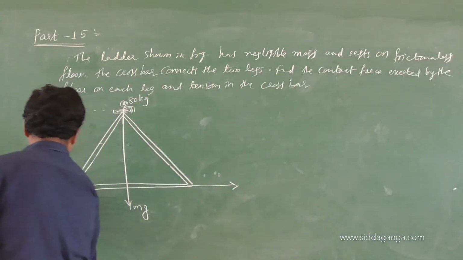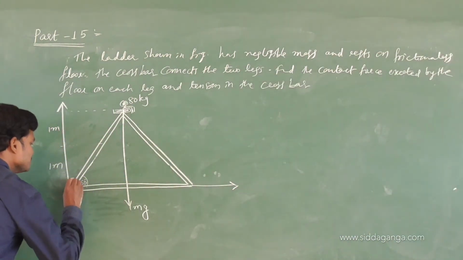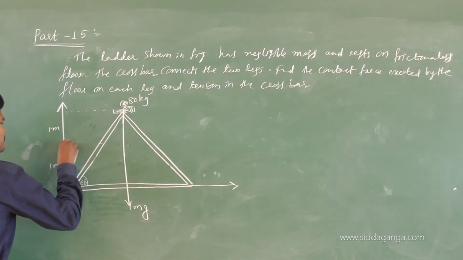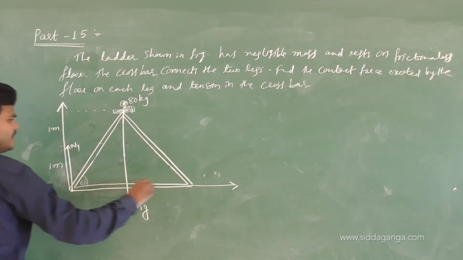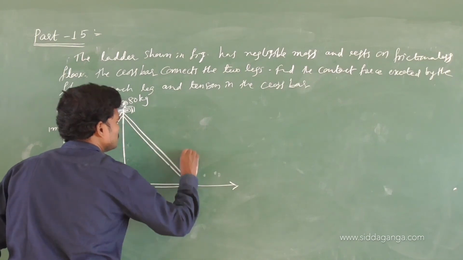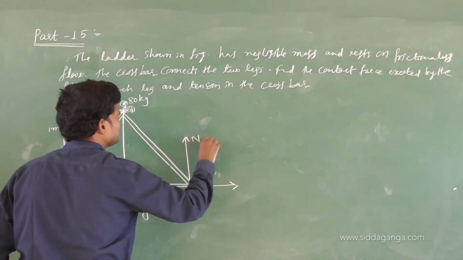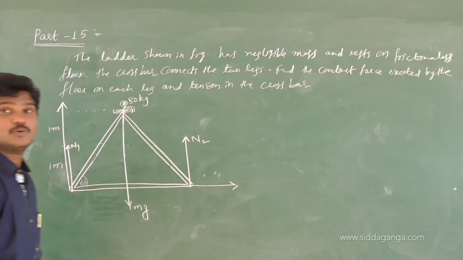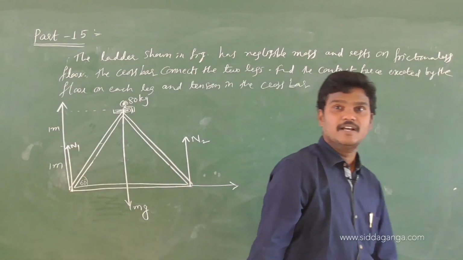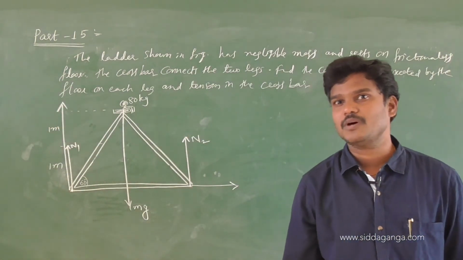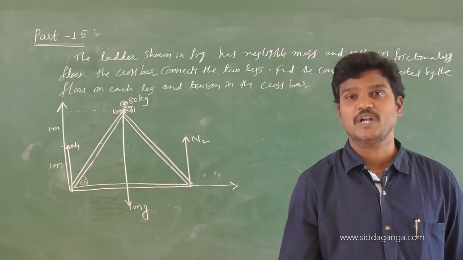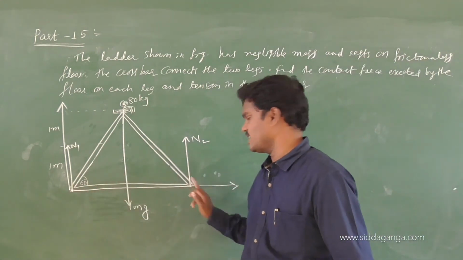Here there will be a contact, so some normal reaction force will act in this direction. Let us take N1. Here there will be a contact, so one more normal reaction force will act, N2. N1, N2 are the normal reaction forces exerted by the floor on the two legs. This is one leg, this is one leg.